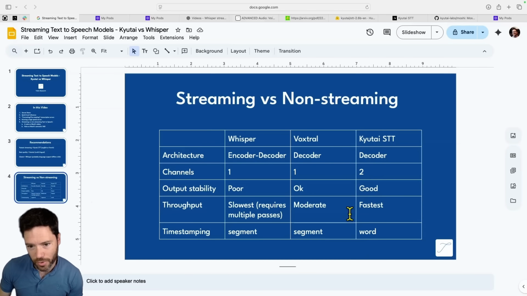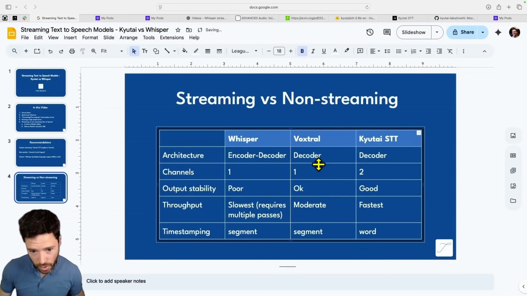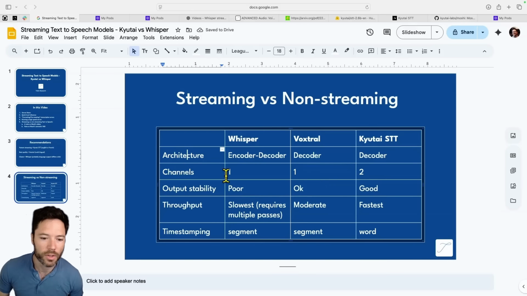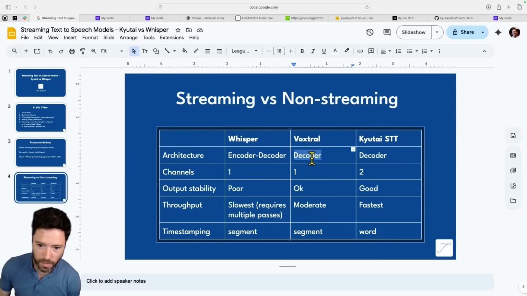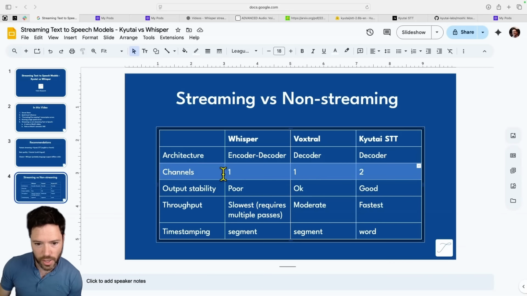In terms of streaming versus non-streaming, it's worth laying out the comparison between the options that are available here. So in terms of architecture, and this influences the decoding speed a lot, Whisper is encoder-decoder, Voxtral is decoder-only, and Kyutai STT is also decoder-only. This is a large reason why Whisper is quite slow. I'll talk about why it needs multiple passes to be able to do streaming, and it uses a lot of compute.